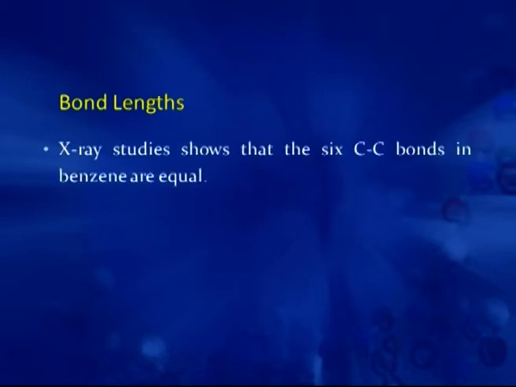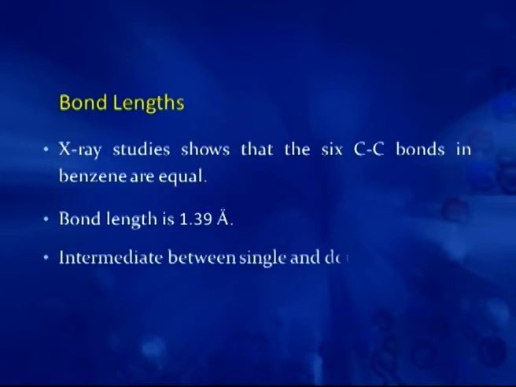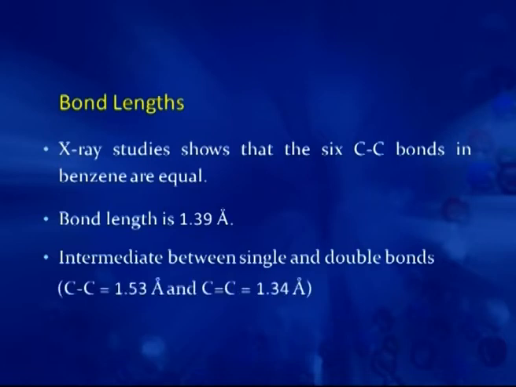Further evidence came from X-ray analysis, which gives the bond lengths. X-ray studies of benzene show that all the 6 carbon-carbon bonds in benzene are equal and the bond length is 1.39 angstrom. This bond length is in between a carbon-carbon single bond length, which is 1.53 angstrom, and a double bond length, which is 1.34 angstrom. So, this indicates that these 6 bond lengths are in between single and double bond lengths.